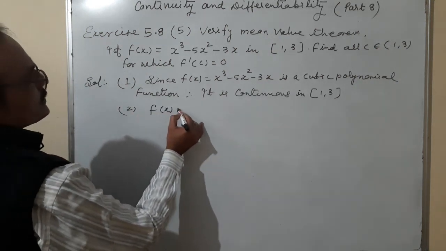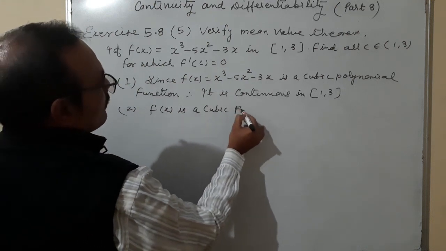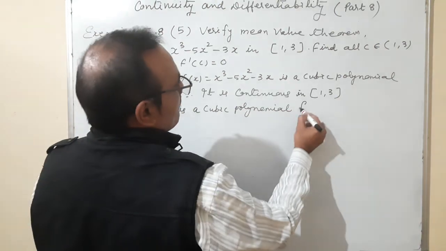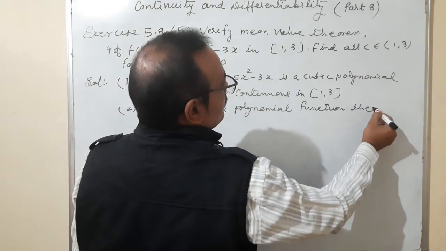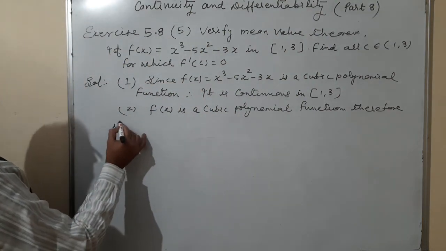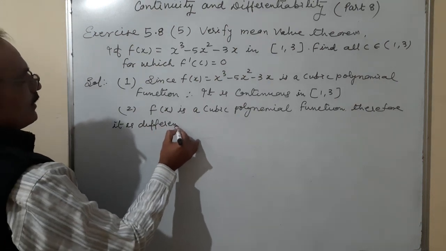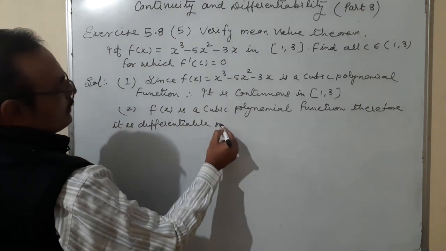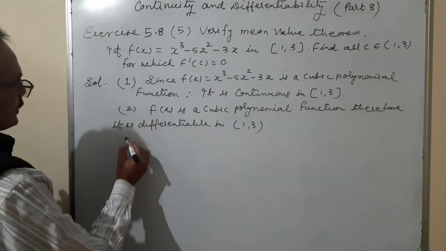Number 2, f of x is a cubic polynomial function. Therefore, it is differentiable. Therefore, it is differentiable in (1, 3). Third one is